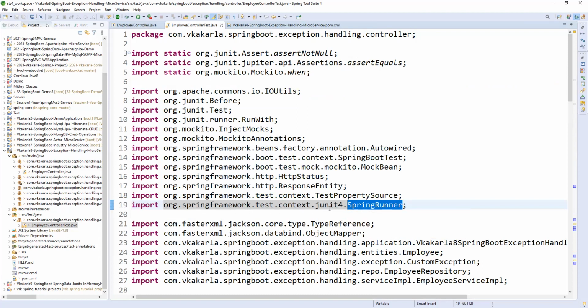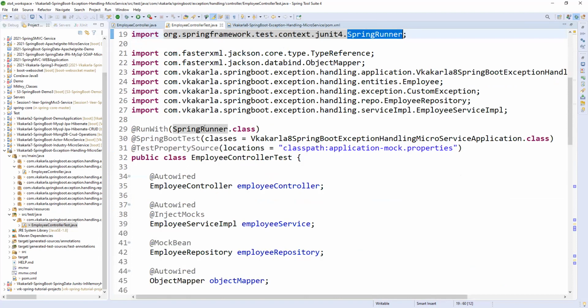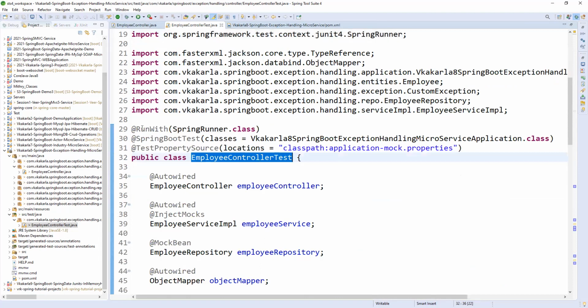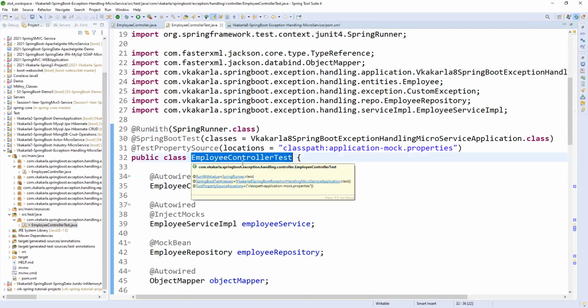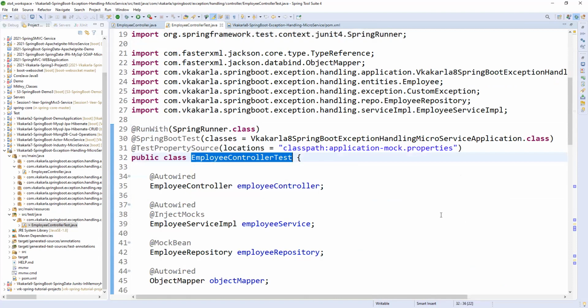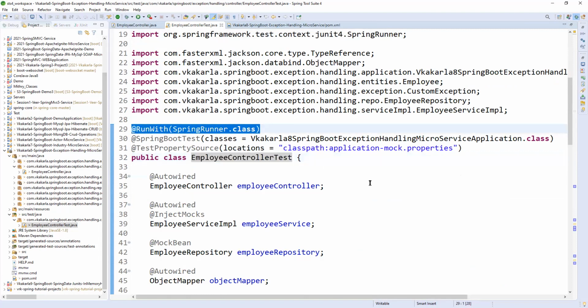Spring framework is wrapped. A SpringRunner class is nothing but a test related class. So, RunWith SpringRunner, on top of our employee controller test. Using JUnit 4 only you can run, which means our class is enabled to write our test cases. For that purpose, we should use this.